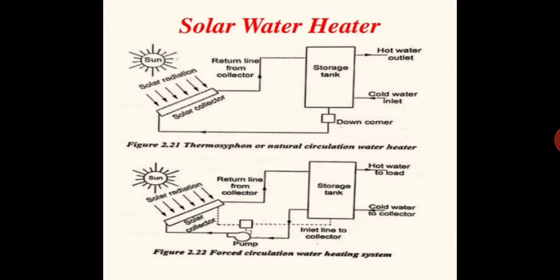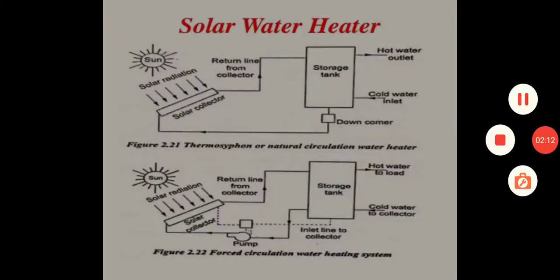Solar water heater is very much familiar to you. The system is intended just to heat the water, and the hot water can be used for household purposes like bathing. Solar water heaters are mainly of two types. One is the thermosiphon or natural circulation water heater, and the other type is the forced circulation water heating system.